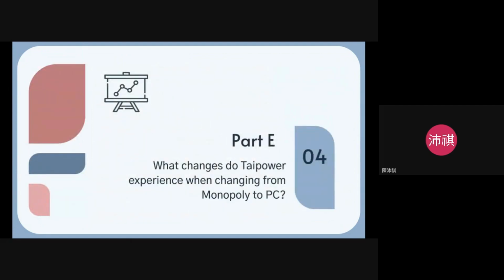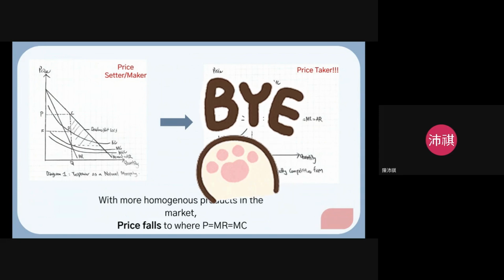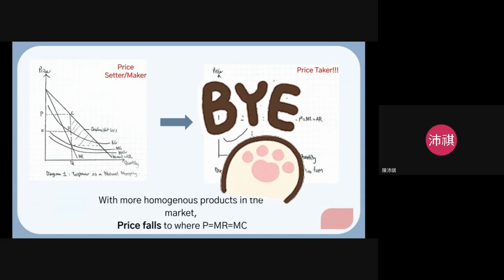Part E. Part E is asking you to discuss how electricity price and electricity quantity in Taiwan will change as the electric market in Taiwan moves from monopoly to perfect competition, and they also want graphical analysis. What this means is, for example, originally Tide Power is a monopoly and is a price setter or price maker. So they are able to set a price higher than SMC, as I stated just now. And they are actually also making supernormal profits, for your information.